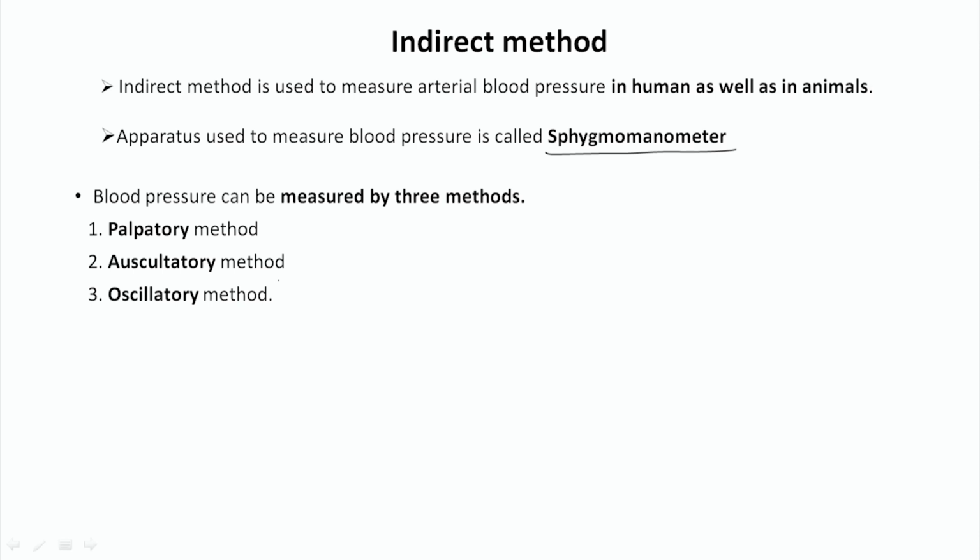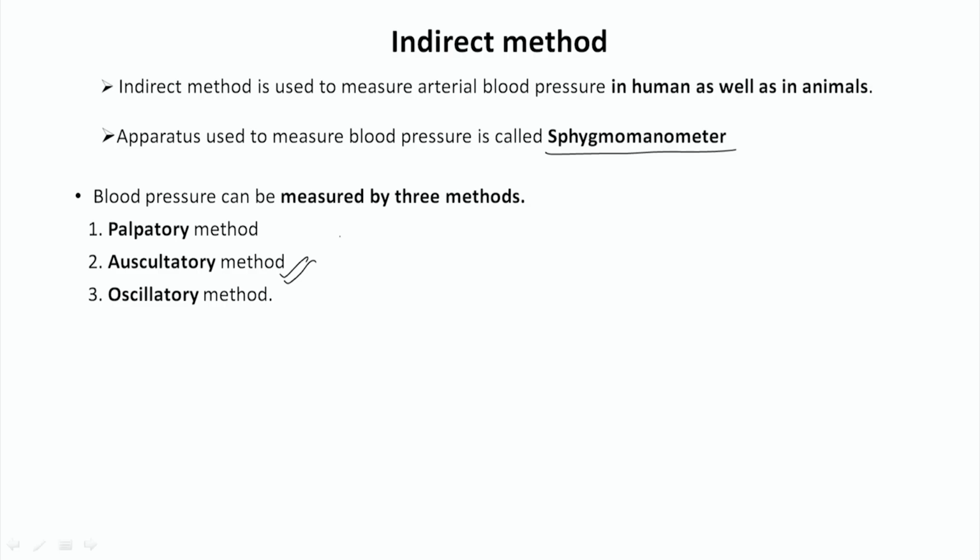Among all three methods, the auscultatory method is the best method to measure arterial blood pressure, because in the auscultatory method we use both the sphygmomanometer as well as the stethoscope. So, in brief we will describe all three methods.